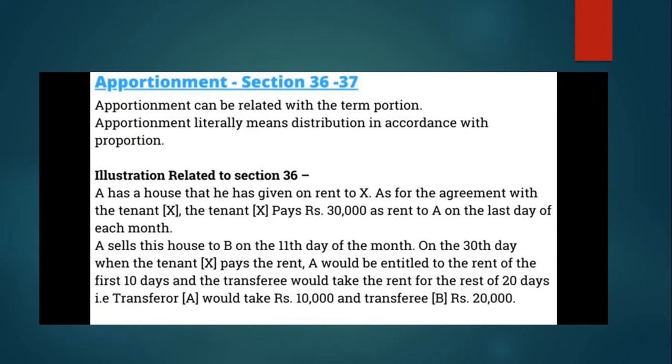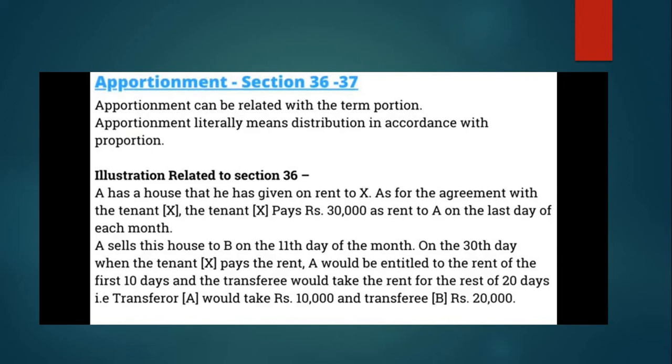Let us illustrate it related to section 36. A has a house that he has given on rent to X as per the agreement with the tenant X. The tenant X pays 30,000 as the rent to A on the last day of each month. A sells this house to B on the 11th day of the month. On the 30th day, when the tenant X pays the rent, A will be entitled to the rent of the first 10 days, and the transferee will take the rent for the remaining 20 days. That is, transferor A will take 10,000 and transferee B 20,000.